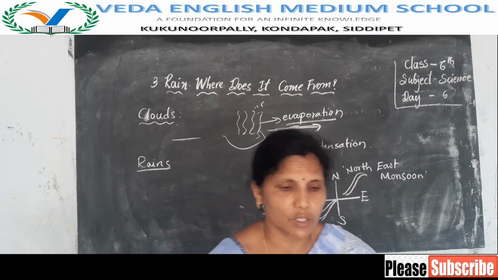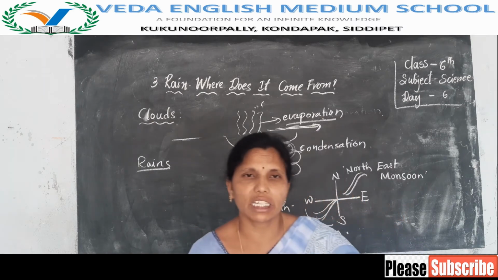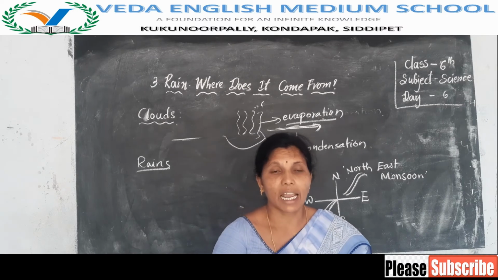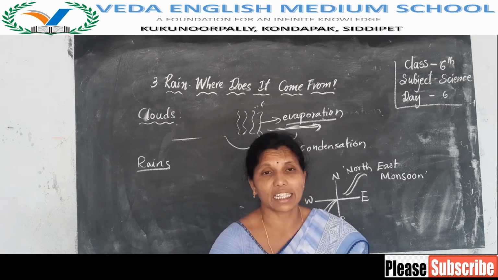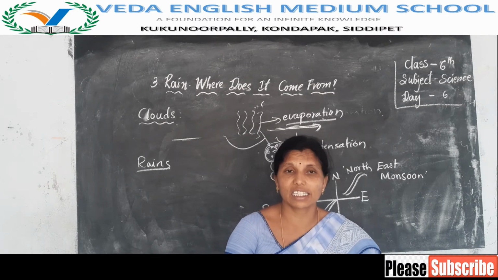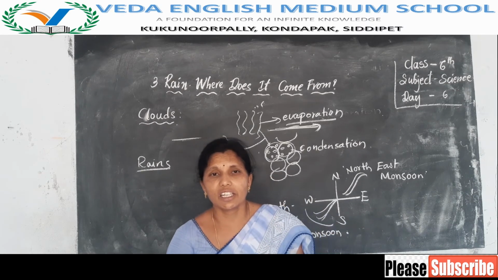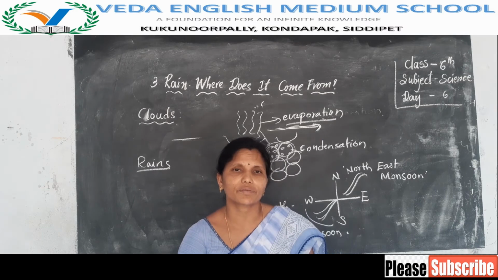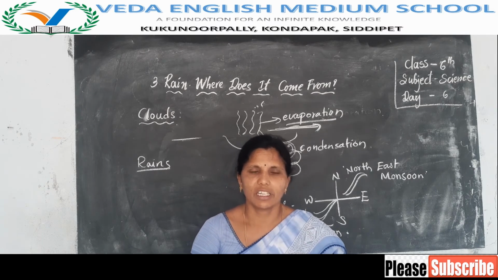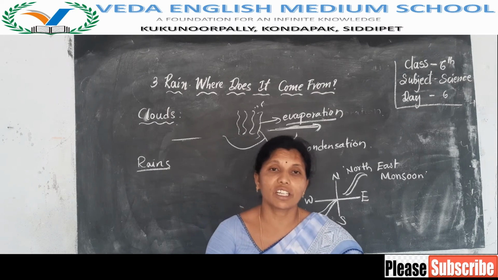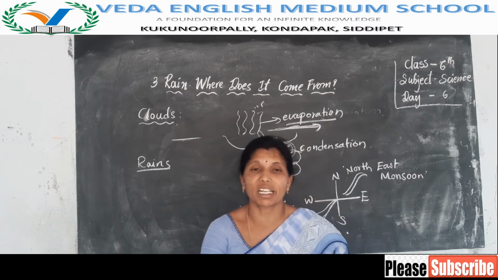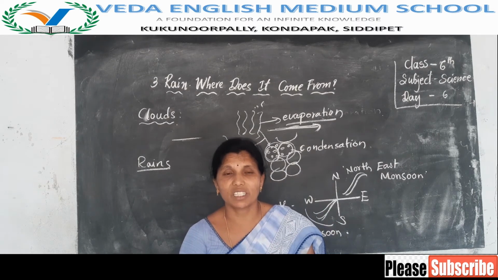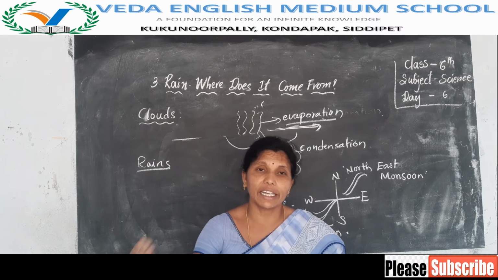So nowadays we are not getting timely rains, and we are not getting the seasons at the correct times. The winter season starts in the month of November, but nowadays we are getting winter in December, or at the end of November.